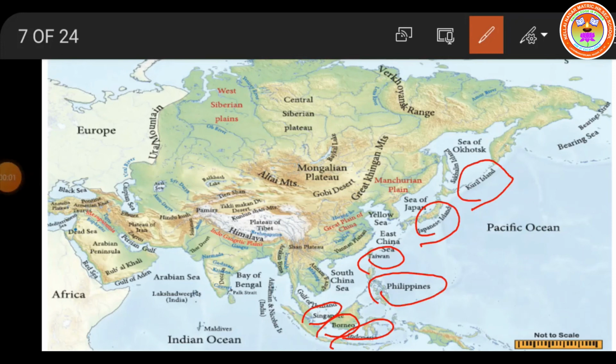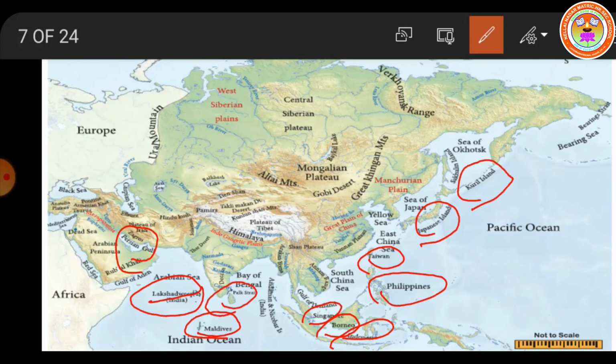What do you mean by archipelagos? A group of islands is called an archipelago. The largest archipelago is Indonesia. Smaller archipelagos are also located in the Indian Ocean, such as the islands of Maldives. I will mark it now. See, children, it is here. And Lakshadweep. These two are located in the Arabian Sea. Bahrain is in the Persian Gulf. It is here. Sri Lanka is an island which is located in the Bay of Bengal. We know very well that Sri Lanka is located just below India and it is located in the Bay of Bengal.